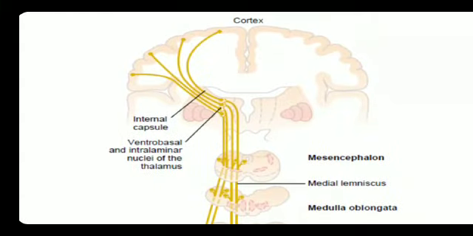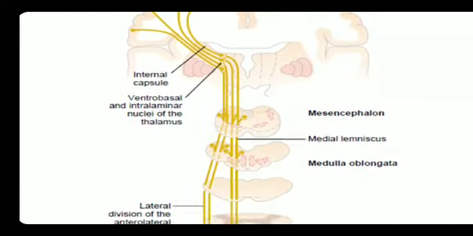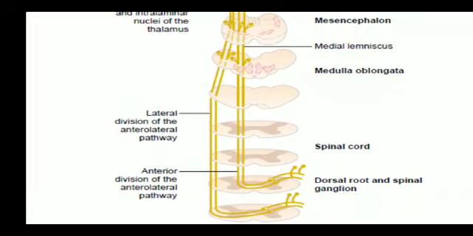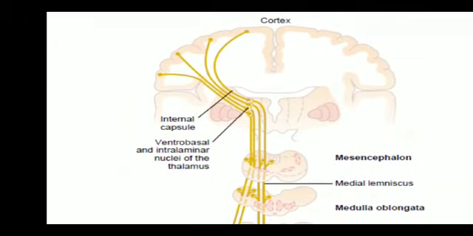You can see here the thalamus. From here, along with the dorsal columnar fibers, they terminate in the somatosensory cortex. So this is about the anterolateral spinothalamic tract.